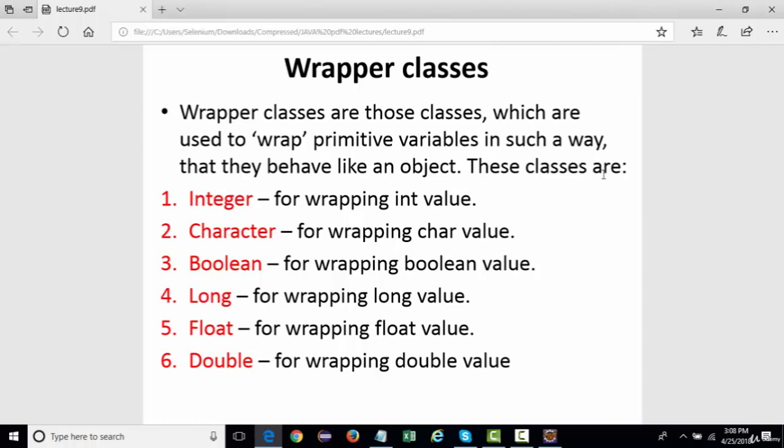You can never store primitive values directly into a collection. That is the only reason these wrapper classes are being introduced. Now let's take an example.